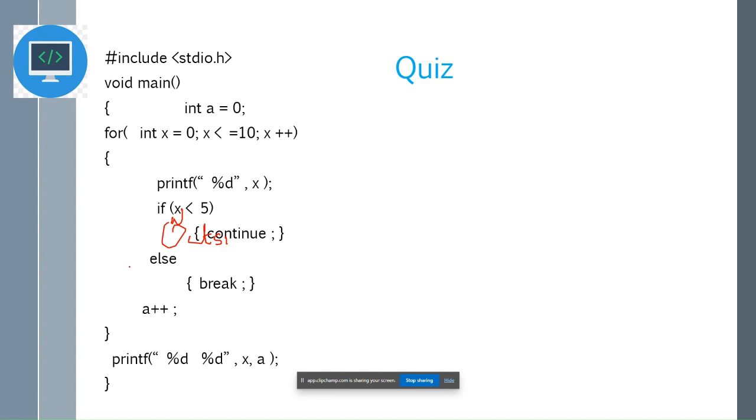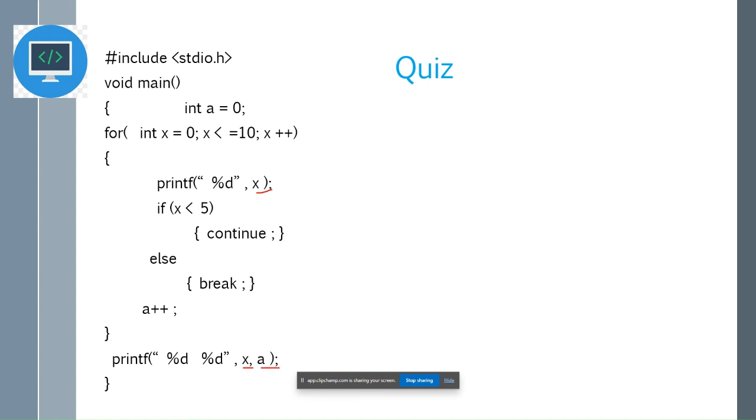On similar lines, in order to make sure that you are well versed with continue and break, we have a similar coding question for the quiz, where the condition and everything is the same but we have a plus plus. So what you can try to do is analyze by putting a table, analyze if there is any dead code, why we should not be using dead code, what is the value that is printed within the for loop for x, and what is the value when it comes out of the loop, the most recent value of x and a in memory. This is what you can analyze.